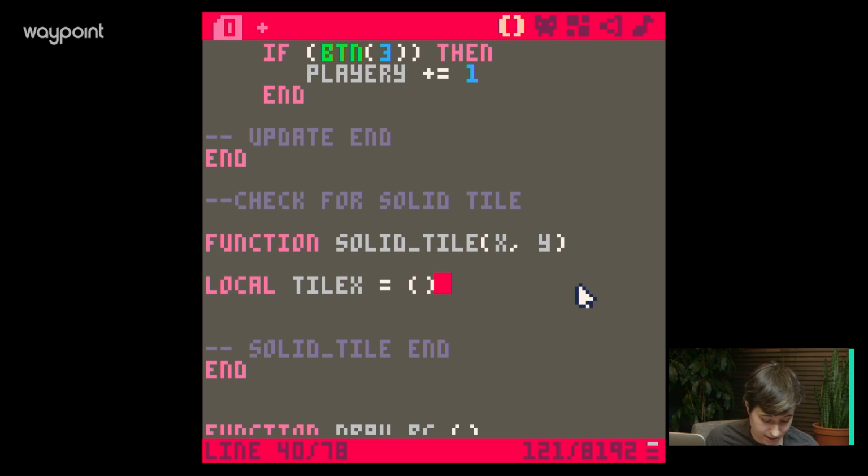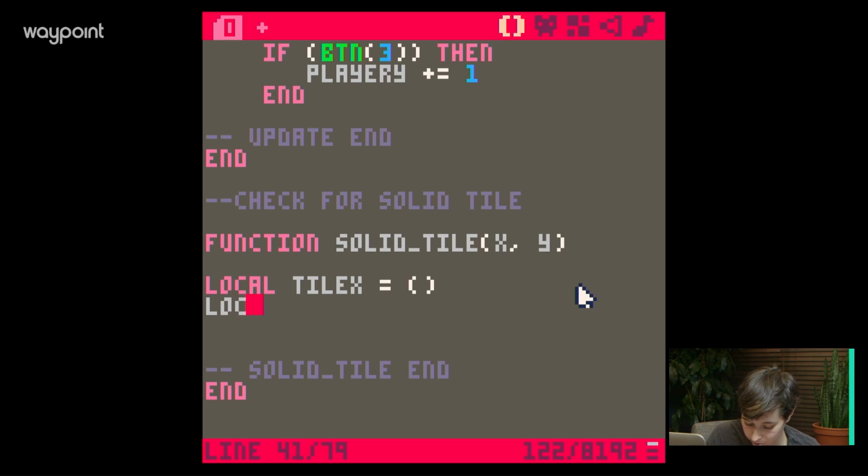There's a lot of parentheses in here. I'm going to try not to mess that up. We're also going to declare another local variable, local tileY. All right, ready? Equals a whole bunch of stuff. Now's the fun part. Take a deep breath, because this is going to require a deep breath. In here, we have another set of parentheses.